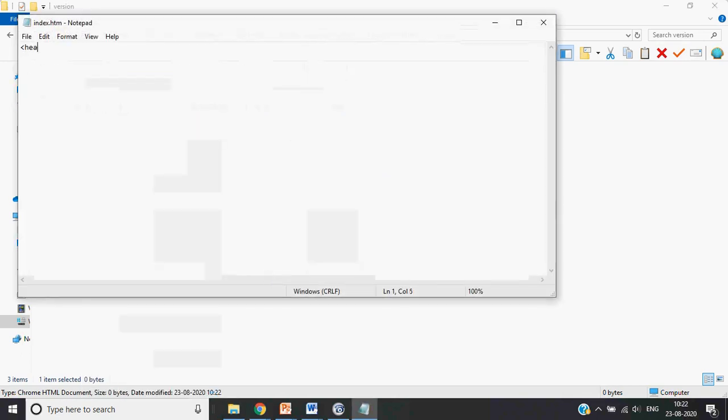Let's add a very simple head and close, body and close. The main tag is HTML, and then close HTML with a slash.